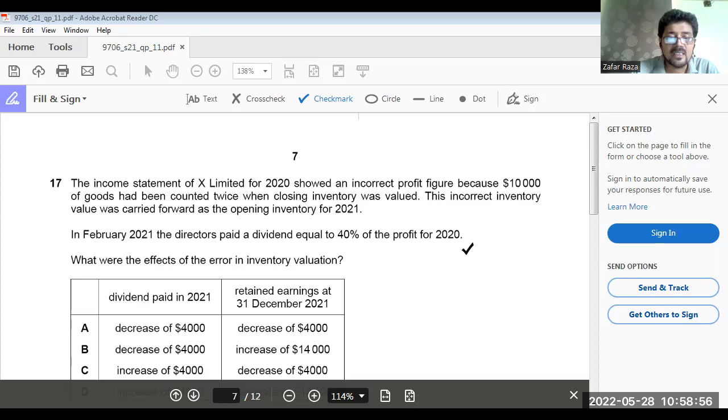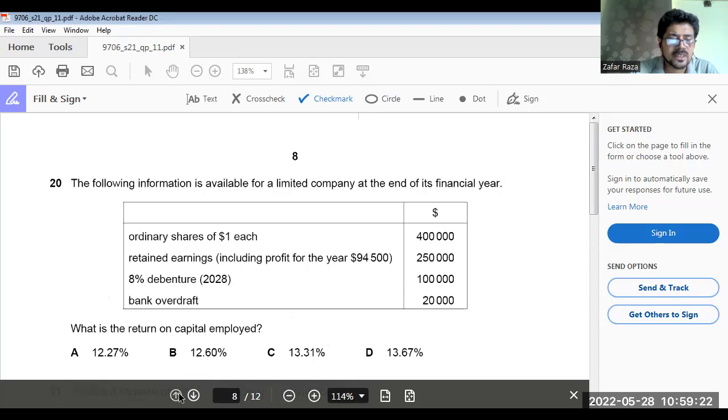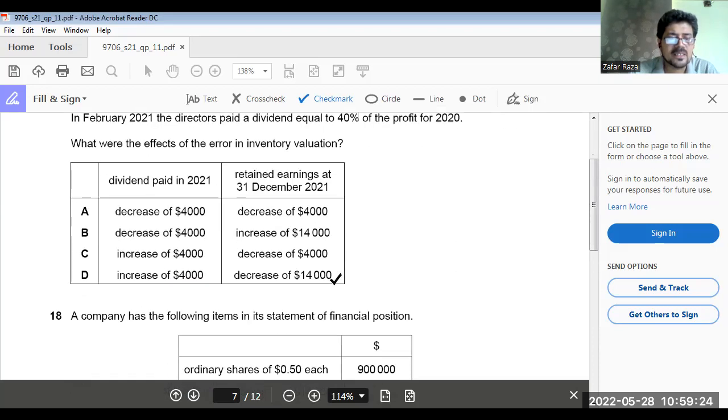Okay. If closing inventory is increased by 10,000, if we have counted 10,000 twice, it means closing inventory is increased, cost is decreased, and profit is increased. Now, increase in profit means you will pay more dividend, your dividends will increase. So the answer could be C or D.